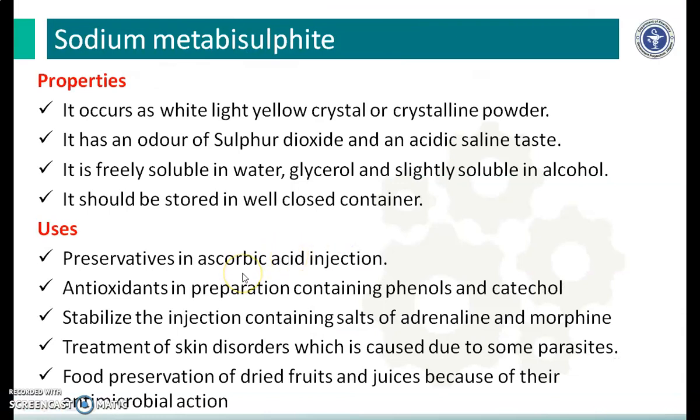And last is the properties and uses of sodium metabisulfite. The properties are: it is light yellow crystals or crystalline powder. It has an odor of sulfur dioxide and an acidic saline taste. It is freely soluble in water and glycerol, slightly soluble in alcohol, and it should be stored in a well-closed container.